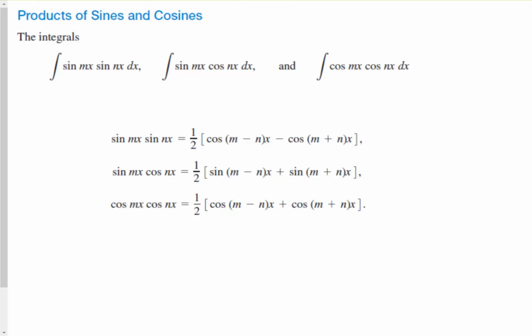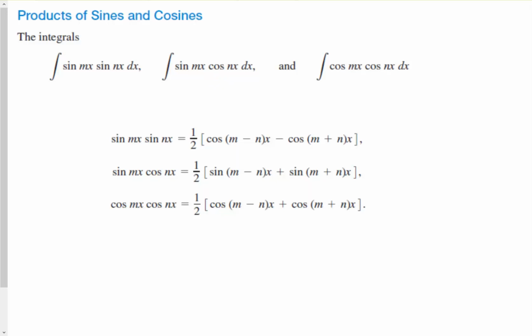So we have formulas for them. If m and n are the different coefficients, or it could be same coefficients, we use these formulas.